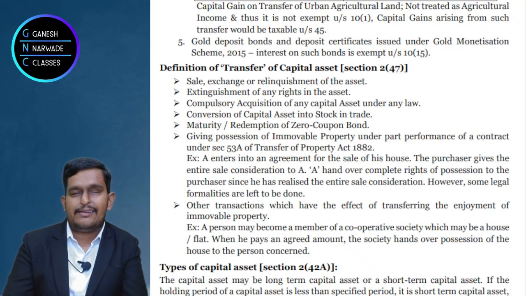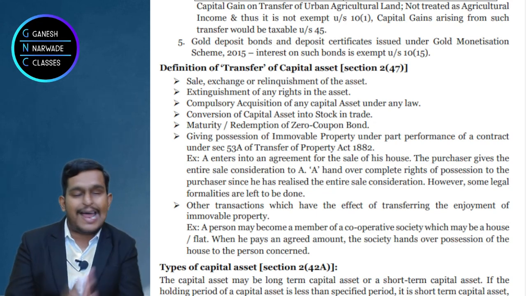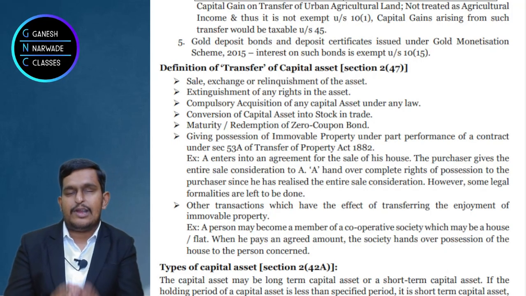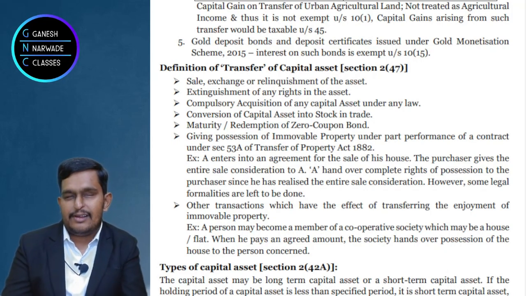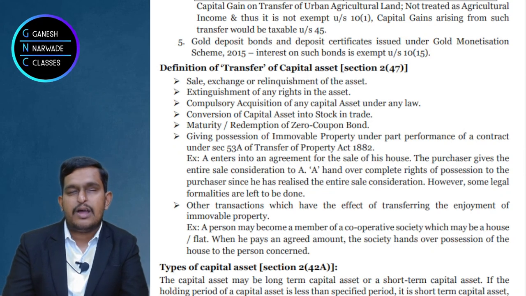Suppose I sell this certificate of possession to somebody, then this is a transfer only, right? Okay, certificate of possession sold, that means it is a transfer. So this way we should understand all the 7 points. Here I gave the example of a housing cooperative society, but in the question they may give you a company, they can give you an AOP, but the storyline remains the same.